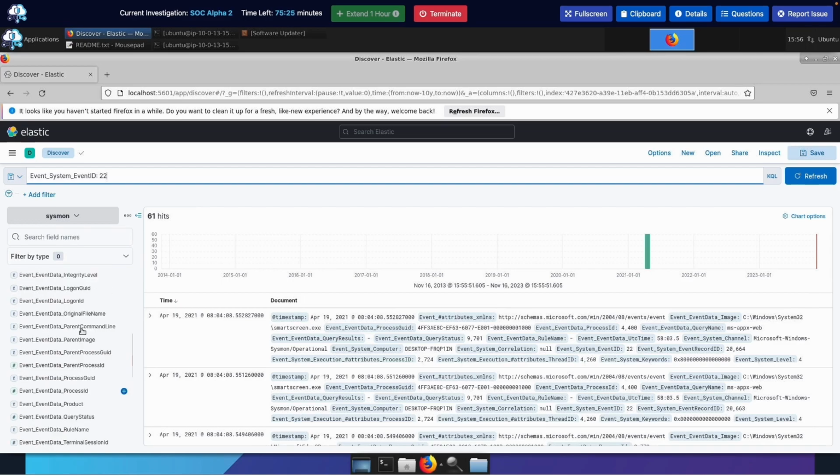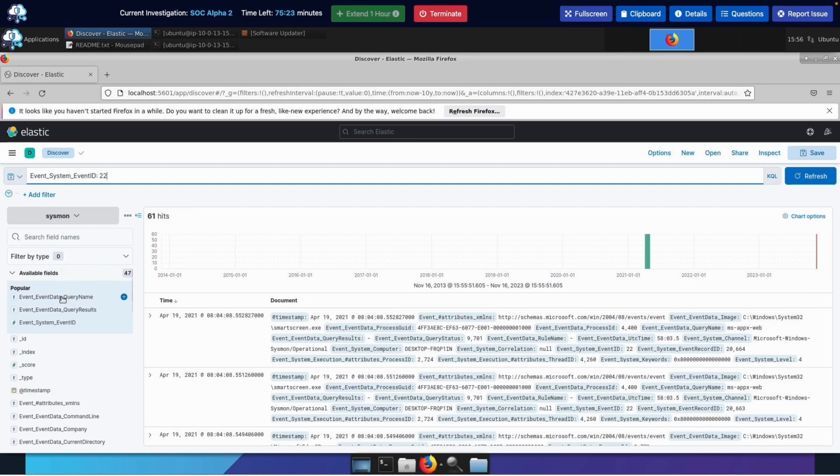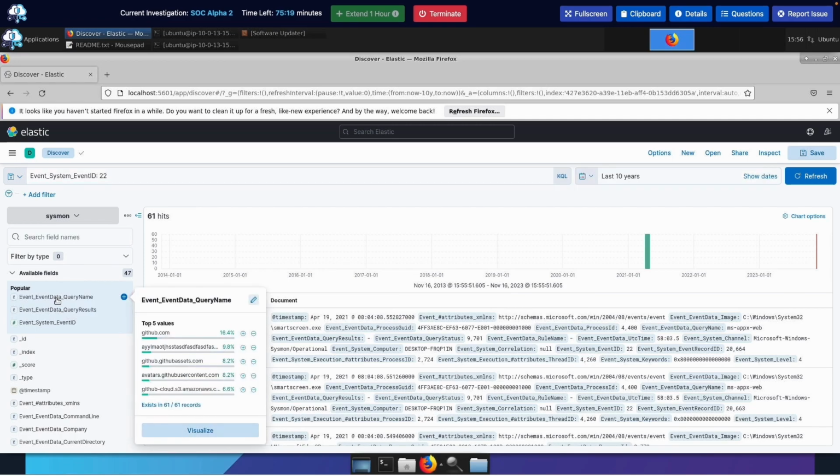Let's go to the event data. Okay, we have query name. We do want to query the name. Oh, okay, we're getting some top 5 values over here. I'm gonna add this to my filter.